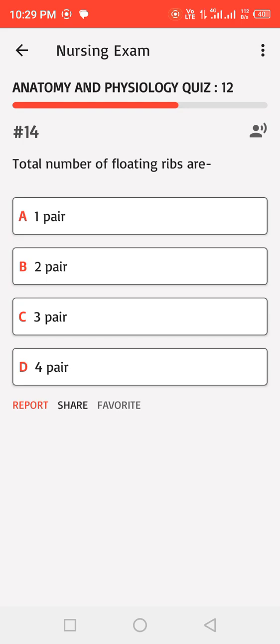A. 1 pair, B. 2 pair, C. 3 pair, D. 4 pair. Correct answer.